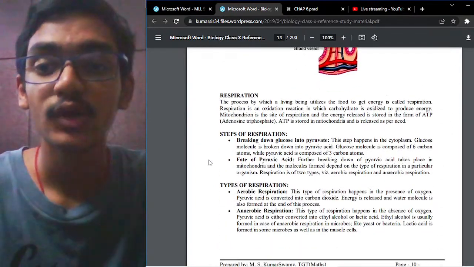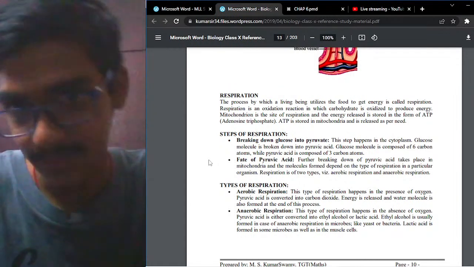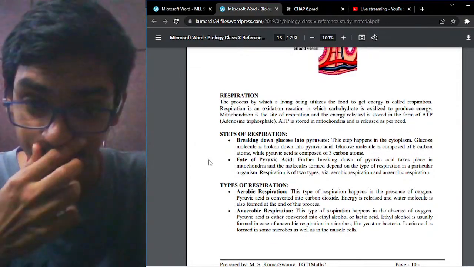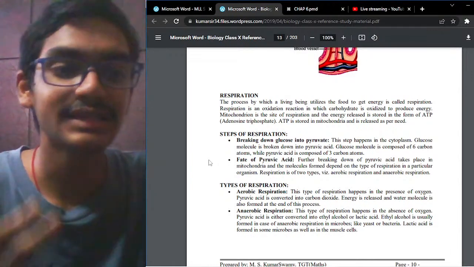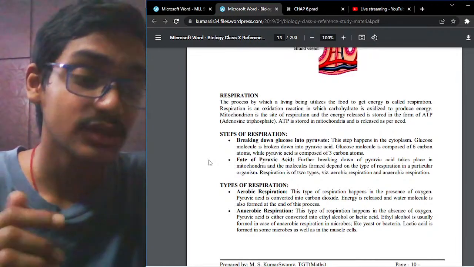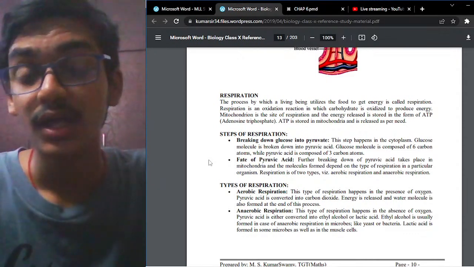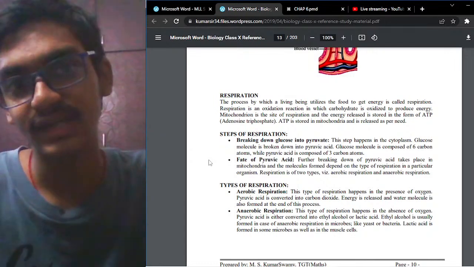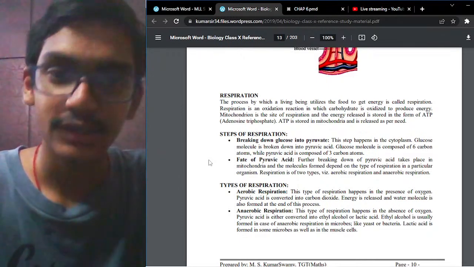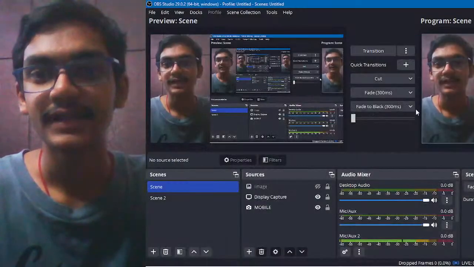So in this class we are mainly going to discuss the respiration process. You will see the different types of respiration, that is aerobic and anaerobic modes of respiration. The second is respiration in fish; we will not go into detail, just the important things related to fish. Then the third, most important topic is respiration in human beings, where most of the questions can be asked. I'll also include a few questions between the sessions so that you get an idea of how questions will be asked.